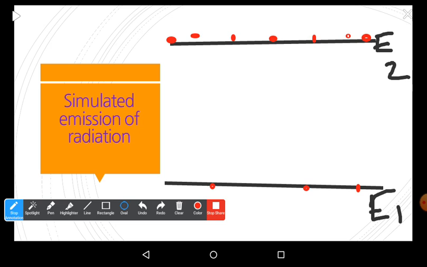And the lifetime of the atoms in E2 is 10 power minus 9 seconds. Immediately after 10 power minus 9 seconds, they will come down, and some of the atoms come directly to the ground level, and some of the atoms may reach another level in between E1 and E2, but we are not discussing those levels.